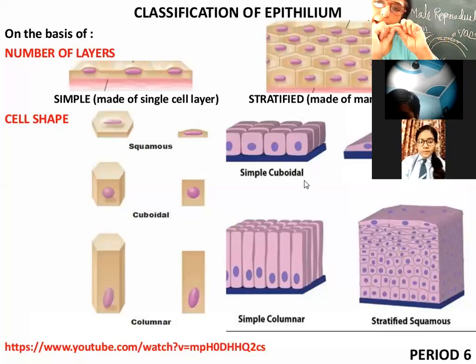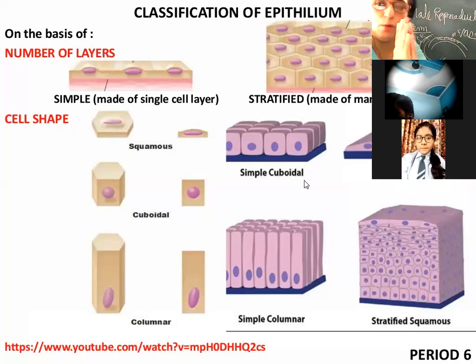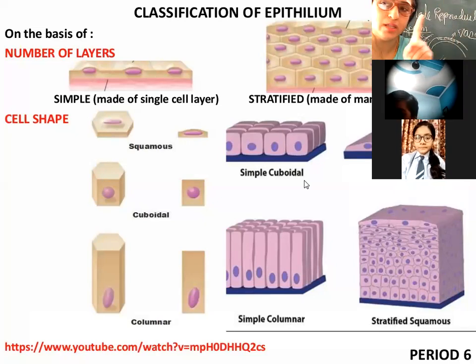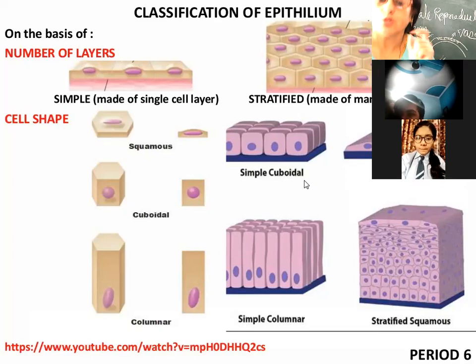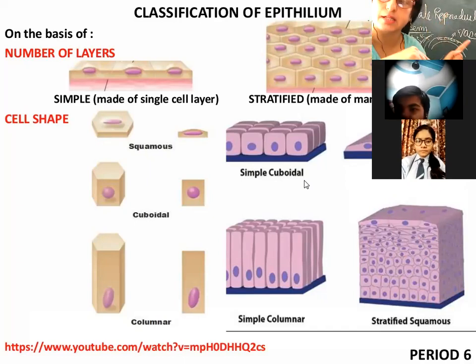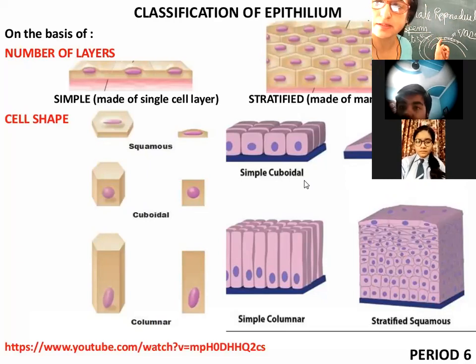Now, is it clear what vas deferens is? The pipeline, the pipe, or you can say the duct, we don't say pipe, but just in order to make you understand, I am using the word pipe. You have to use duct, D-U-C-T. So the duct through which the sperm travel outside the body is called vas deferens, and it has ciliated columnar epithelia present. Okay?